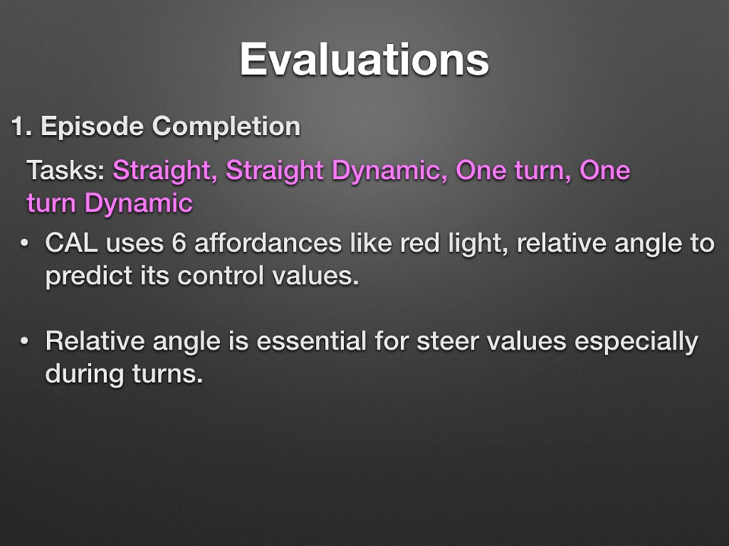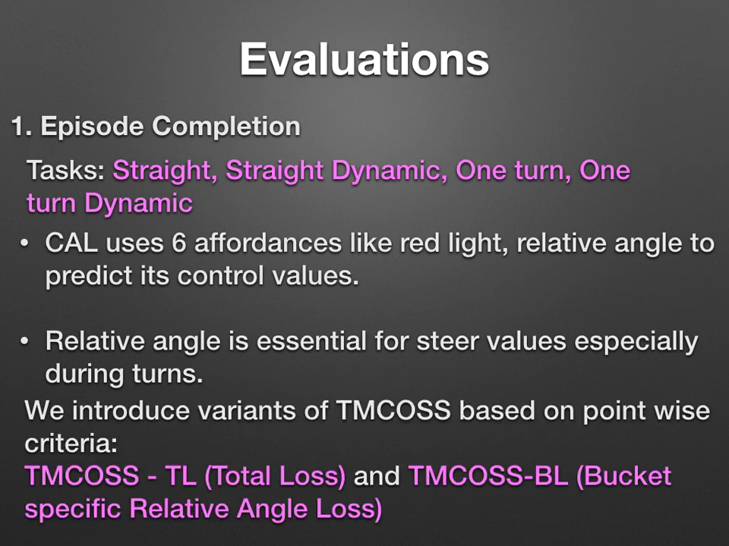CAL uses affordances like red light, hazard stop and many such for its driving decisions. Relative angle is an important affordance, essential for determining the steer values important during turns. Hence, we introduce two variants of TMCOSS based on the pointwise criteria: TMCOSS TL, which is using total loss of all the affordances, and TMCOSS BL, which is using bucket-specific relative angle loss aided with other combined losses.